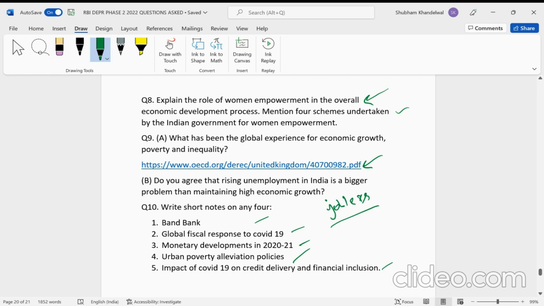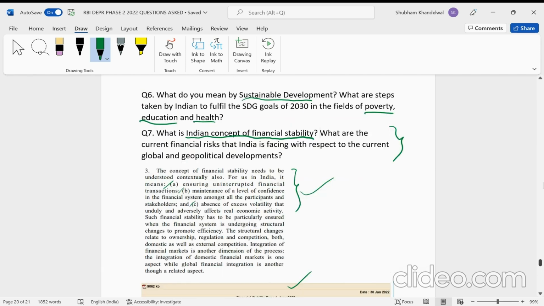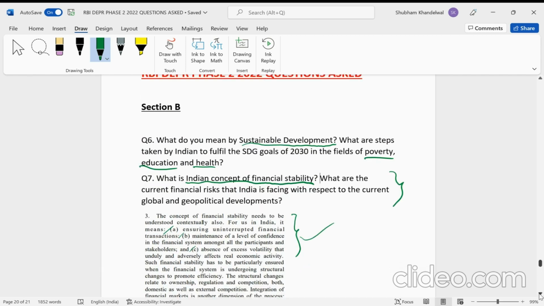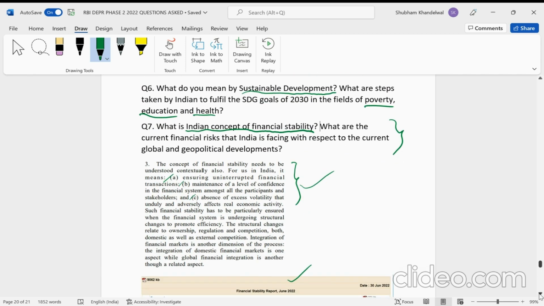So these were the five questions which were asked from Indian economy, and I think they were not difficult, but the thing is that you have to write what they actually want, because if you look at this question, the concept of financial stability, you had to write this thing only, then only you will get some good marks. Yes, definitely average marks you will get, but to get some brownie points, to get some extra mileage, you have to write this, because that is what counts, guys.